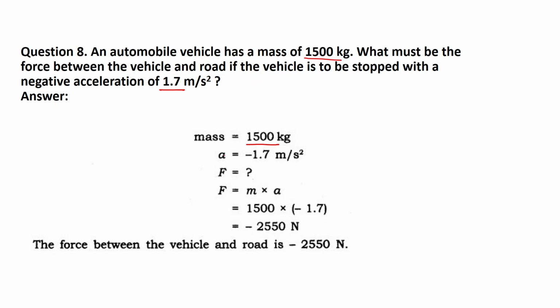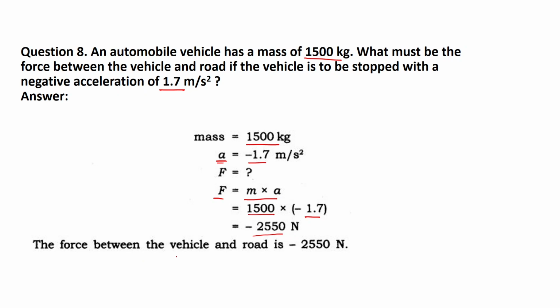Negative acceleration is given, so acceleration I will write minus 1.7 meter per second square. Of course we will use Newton's second law of motion. Force is equal to mass times acceleration, F is equal to ma, mass is 1500, acceleration is minus 1.7. 1500 multiplied by minus 1.7 will be minus 2550.